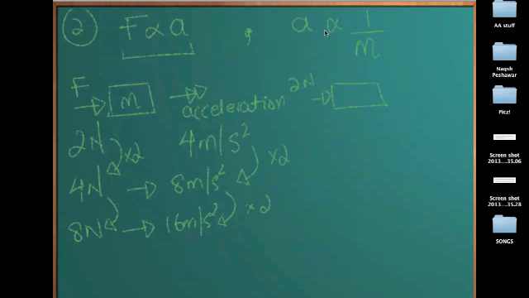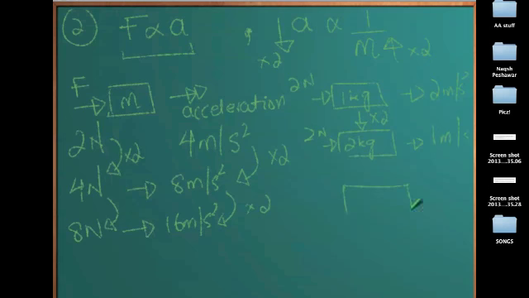So if now we are changing the mass and the acceleration, let's see, if we have 1 kilogram, let's say the acceleration is 2 meters per second square. But let's say we are increasing the mass. Let's say now the mass is 2 kilograms and the force is fixed, 2 newtons. Since the mass has increased twice, you can see there is an increase of times 2. The acceleration will decrease by times 2 because this is inversely proportional. So it will exactly decrease by times 2. So this should become 1 meter per second square.